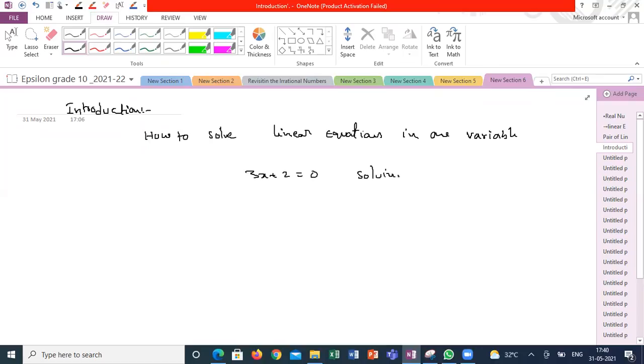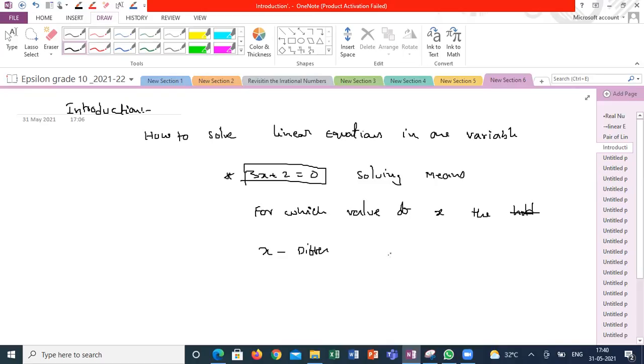Solving means, for which value of x the equation holds good. The equation will be a true equation. You can substitute different values of x, but only for a particular x value does this equation hold good.